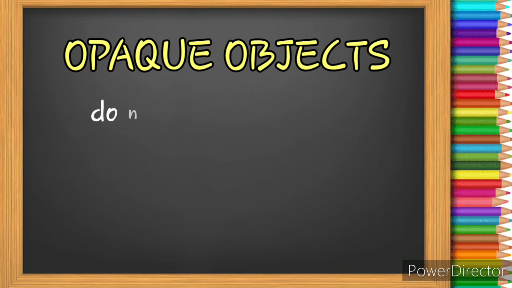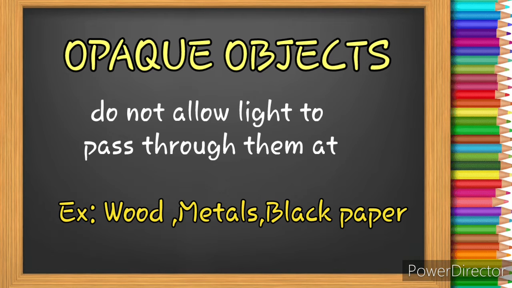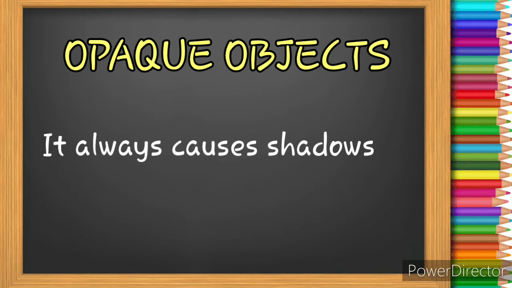An object is termed opaque if it does not let light pass through it at all. Wood, metals and black paper are some examples of opaque bodies around us. Opaque objects always cause shadows.